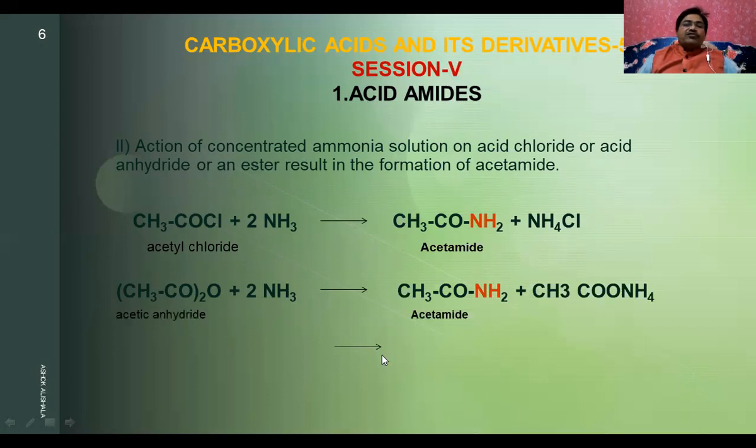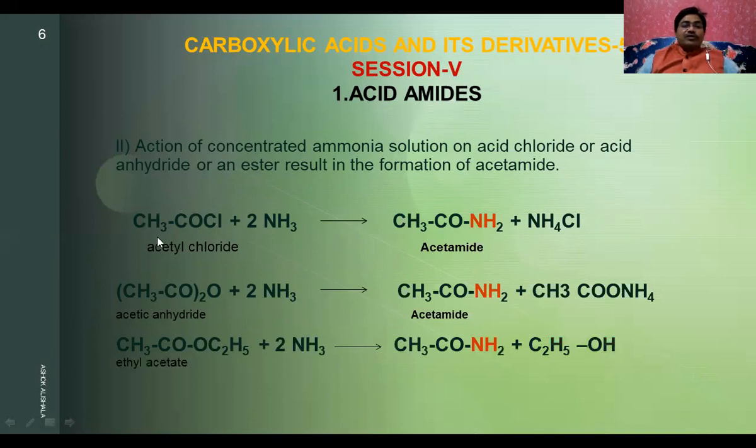Now let us see what happens here. This is an acid chloride. How is it formed? When acetic acid is treated with PCl3, PCl5 or thionyl chloride, you will get acetyl chloride. When it is treated with ammonia, you will get acetamide.